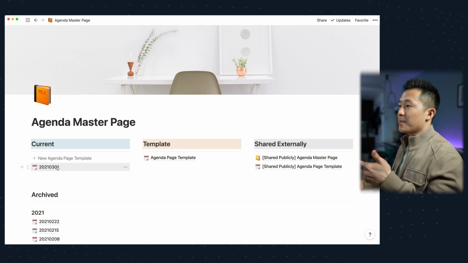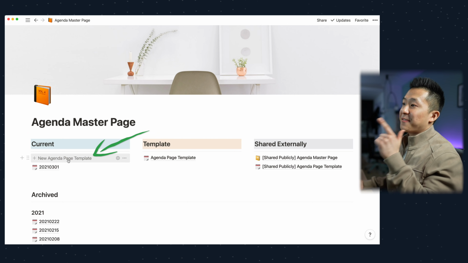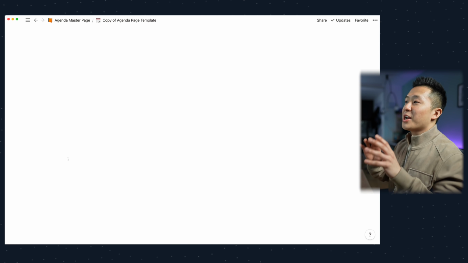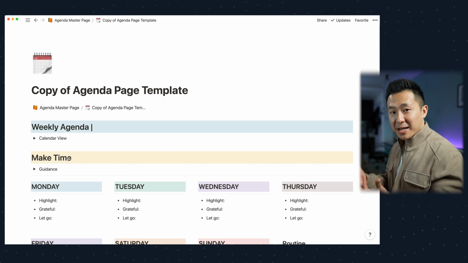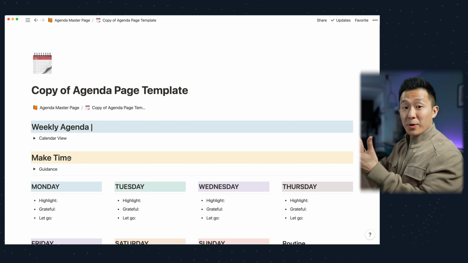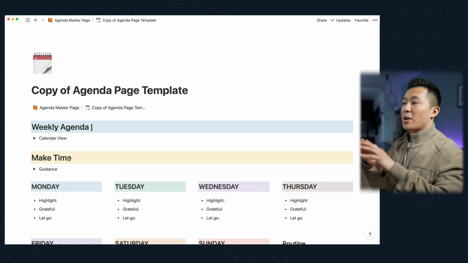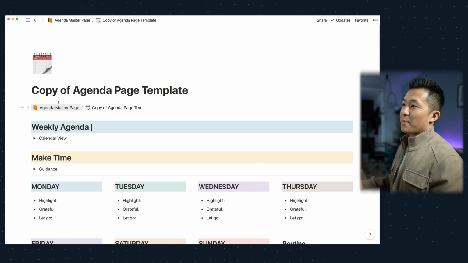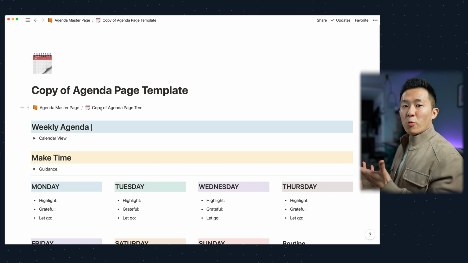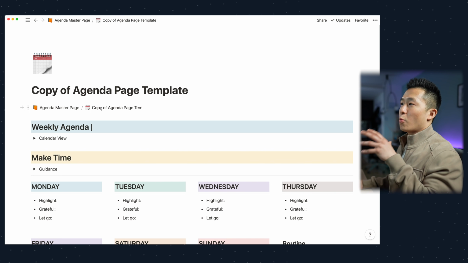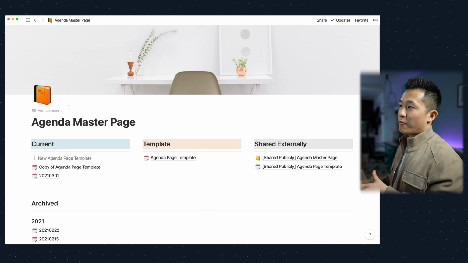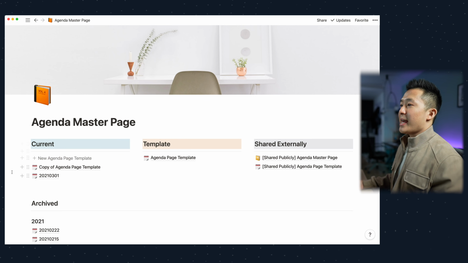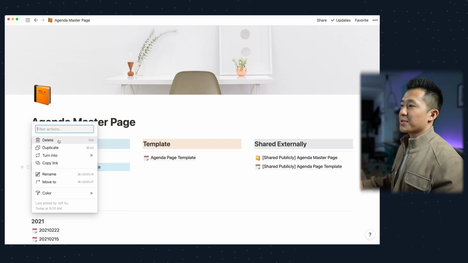But before we dive into that one, I want to show you the template button I've set up here that you can click, and it actually generates a new agenda page template automatically and brings you right into it. So basically, after a week is over, you click that button and you start a new week. I have this page set up with something called a breadcrumb right here, so you can see where you are in your overall Notion workspace. I can simply click right here and be brought back into the agenda master page, and I'm just going to delete this for now since we're not going to be using it.